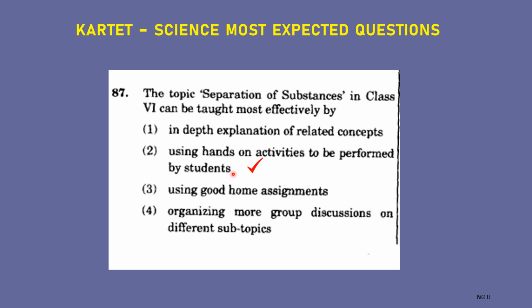For the students, separation of the substance, if you explain, then give a home assignment, then organize group discussion, they are not able to understand. You have to give one example like a mixture of rice and stone to the students, then make them separate it, then they will pick the stone from the rice, then they will come to know how to separate the substance by physical method. Like this they will understand the concept also, then easily they can recognize what is meant by the separation of substance.